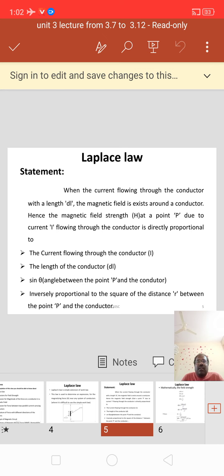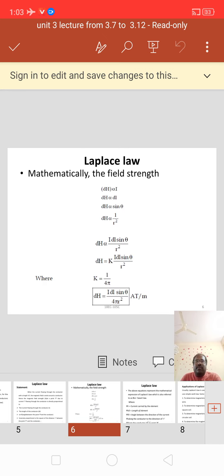See here, when current flows through a conductor with a length dl and a magnetic field exists around the conductor, the magnetic field strength H at a point P due to current I flowing through the conductor is directly proportional to the current I, the length of the conductor dl, and sin theta, the angle between the point P and the conductor, and inversely proportional to the square of the distance r between the point P and the conductor.